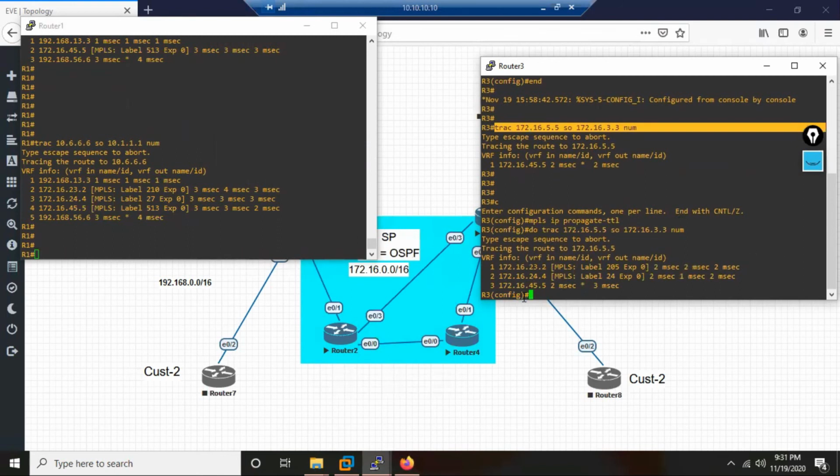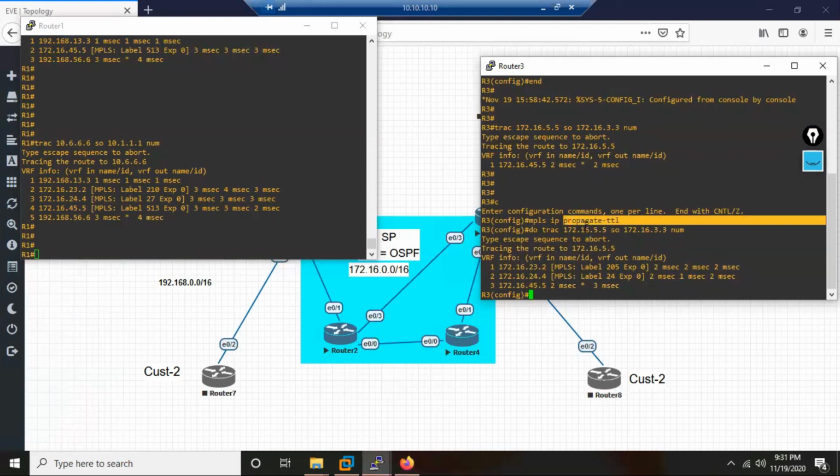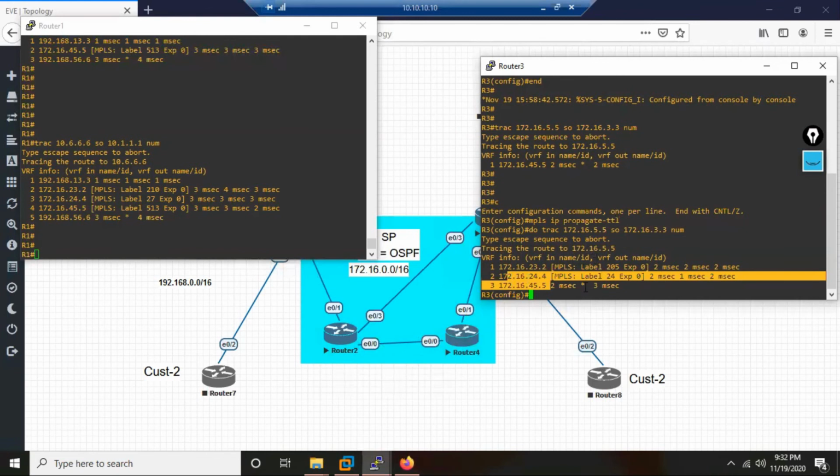But what is my requirement? My requirement is that this TTL propagation must be disabled only for whom? If the trace packets are coming from outside my cloud, then they should get the fake picture. But if the trace is initiated within my cloud, then the trace must be the real picture. So what is the solution? The solution is the same command.